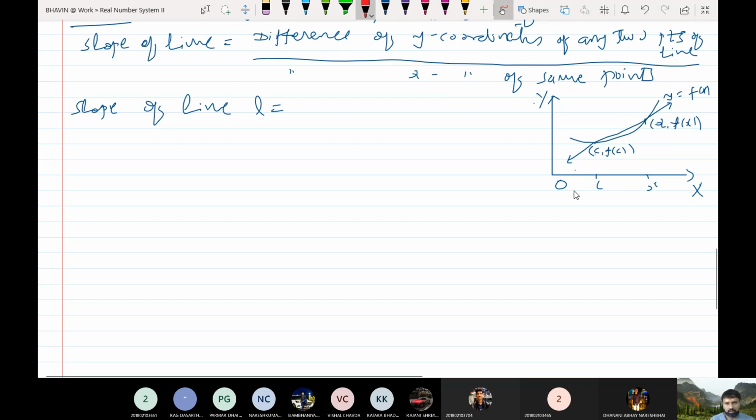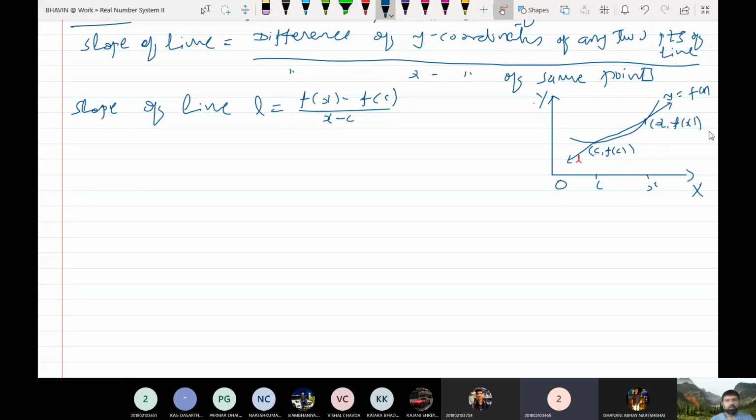This is your line L. Okay, what is the slope of this line L? Difference of y coordinates. So f(x) minus f(c). Here the y coordinate is f(x) and here the y coordinate is f(c). So f(x) minus f(c) upon the difference of x coordinates, that is x minus c. So this will give us the slope of line L. Okay, understand?